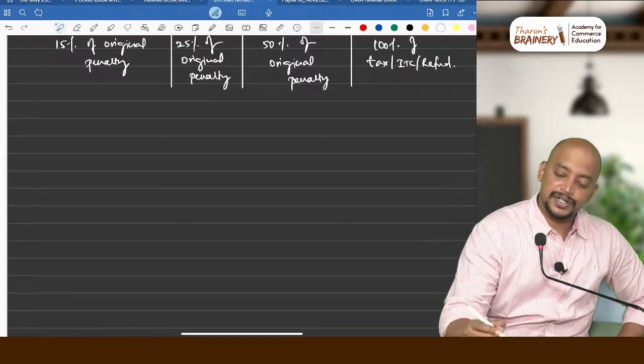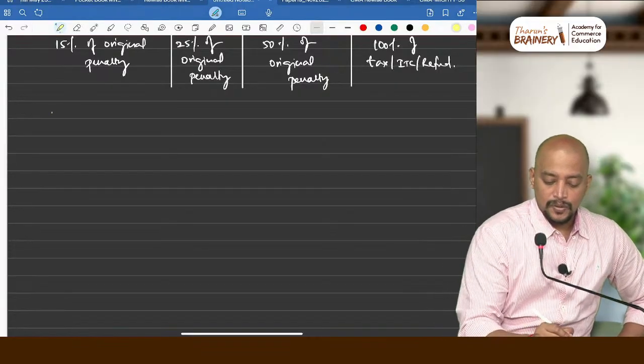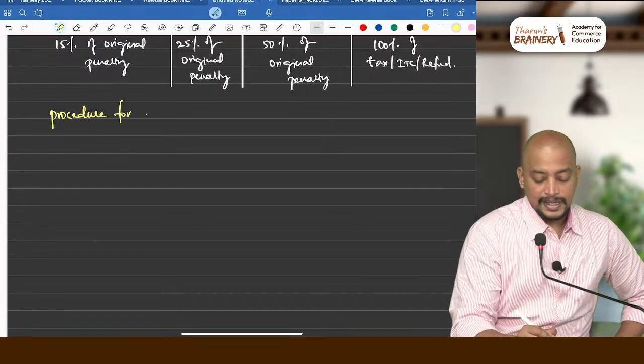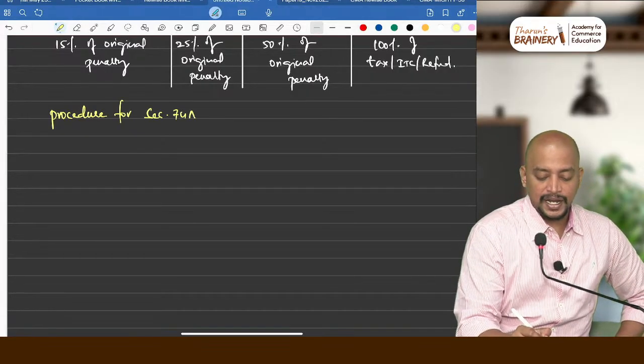What is the procedure for section 74A? First, what will happen?